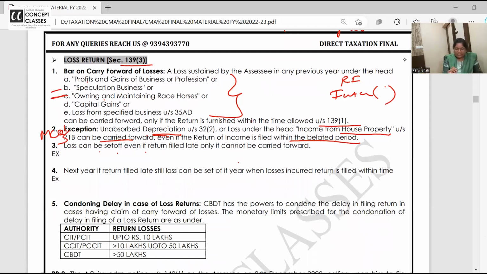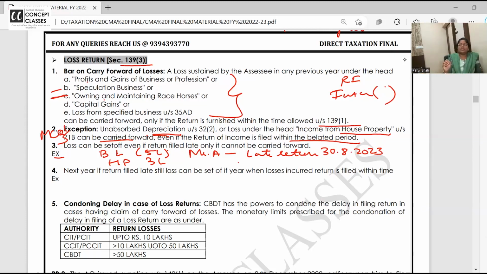For example, I want you all to write your example. My business loss is 5 lakh and my house property income is 3 lakh. Can we set off business loss into house property income? Answer is yes. But say Mr. A is an individual and he filed the return late. Late return he filed on 30 August 2023.